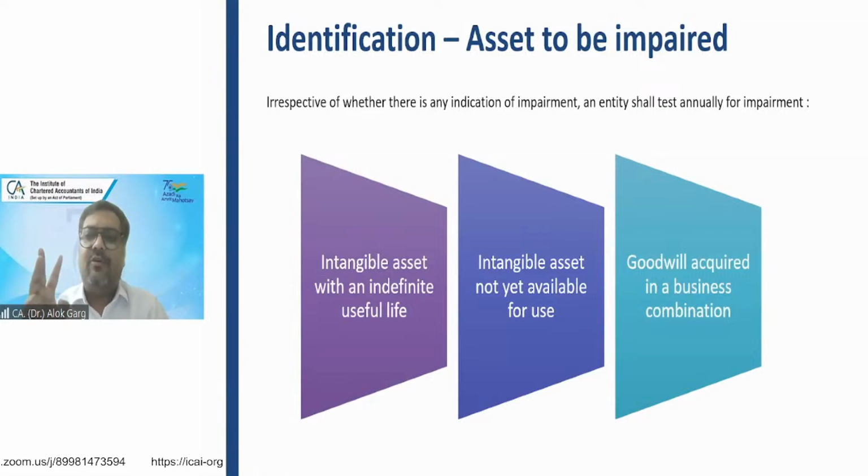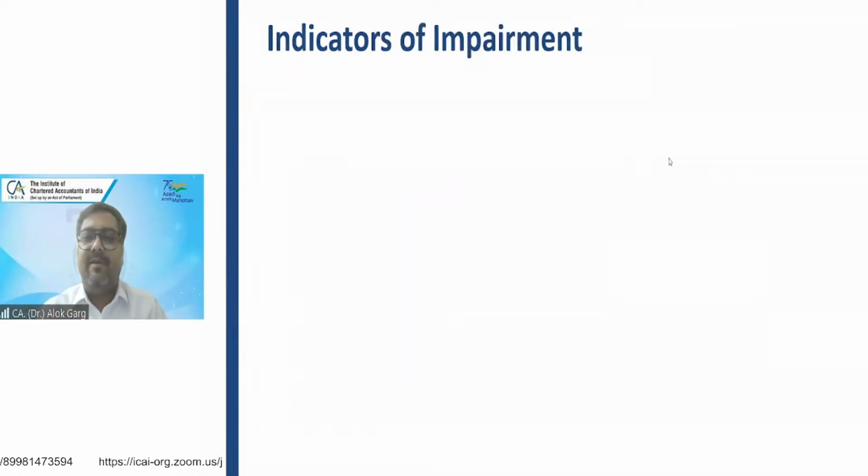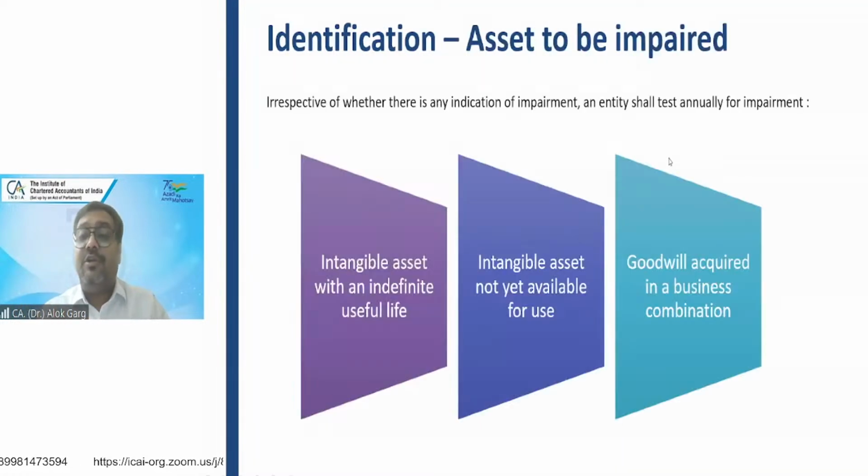And on these three intangible assets, you are not required to see the indicator. At the end of every reporting period, you need to do the impairment testing mandatorily. Means you need to see the fair value less cost to sell and value in use to estimate the recoverable amount for these three assets on a regular basis, right? But for other assets, you need to see the impairment indicator. These three are only exceptions.